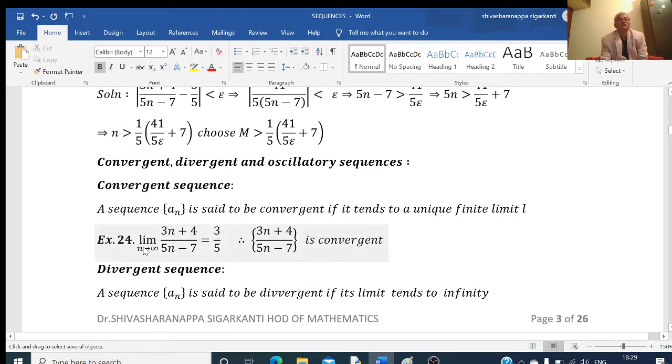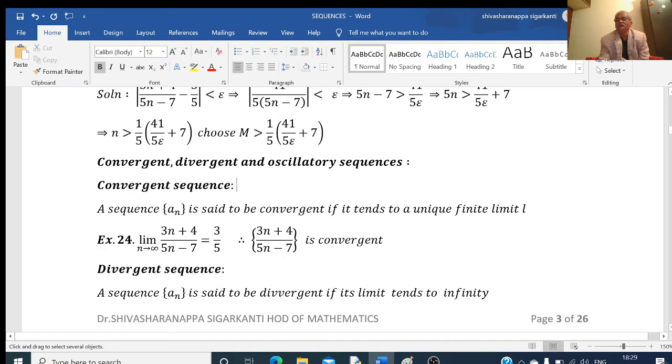this is a sequence: (3n + 4) divided by (5n - 7). If I take the limit, taking n common, this will be (3 + 4/n) divided by (5 - 7/n). As n tends to infinity, 4/n tends to 0, 7/n tends to 0, and the n gets cancelled. Therefore, we get 3/5. So the limit is equal to 3/5, and this is finite and unique. Therefore, we say that this sequence is convergent.